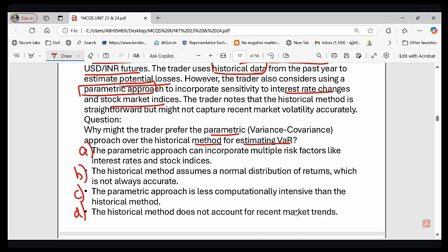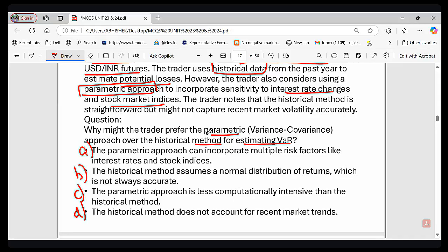So basically this question is about the difference between the historical data method and the parametric approach. Both these methods are used to calculate value at risk, right? दोनों मेथड से हम लोग वैल्यू एट रिस्क को कैलकुलेट करते हैं. So before we reveal the answer, first let's understand the basics. मैंने आपको पहले भी बताया था, I hope that was in session number 14 or 15. I have already discussed this VAR method, and this is a repetition of the question. If you have gone through the previous video, you might answer it.